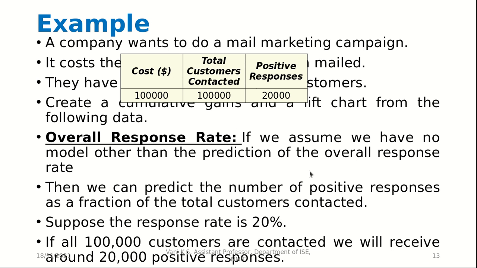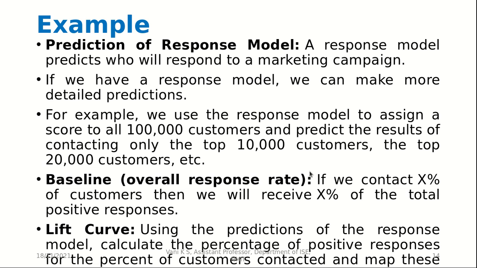So how do we work on the prediction of a response model? A response model predicts who will respond to a marketing campaign. If we have a response model, we can make more detailed predictions. For example, we use the response model to assign a score to all 100,000 customers and predict the results of contacting only the top 10,000 customers, the top 20,000 customers, etc. So basically we have a response model which can make more detailed predictions.